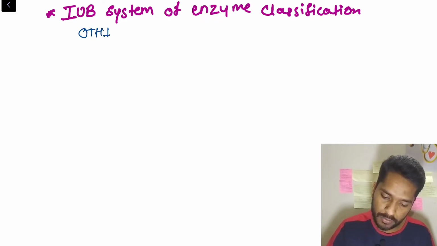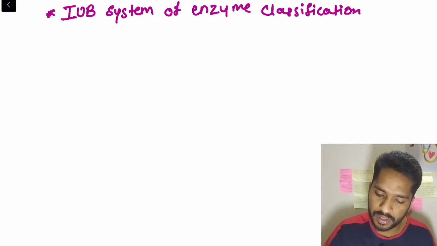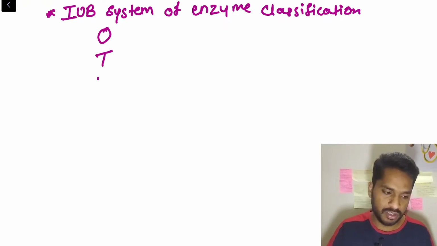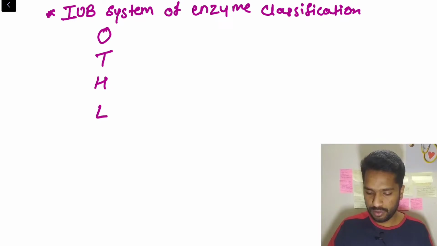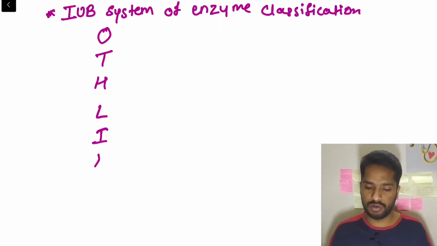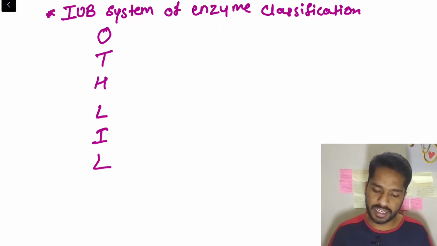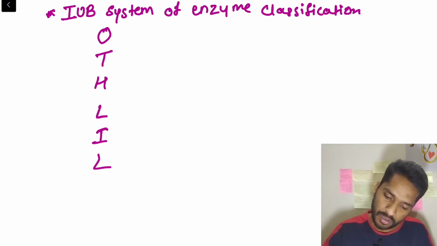But I'll tell you to not follow this mnemonic anytime, because the initials of this class of enzymes are not actually OT Hill, it is OTHLIL. So if you follow OT Hill, then it comes out wrong. So just remember that it is OTHLIL. There is a mnemonic, operation theater has lights in light, so you can follow that one, but never OT Hill. So going further, I'll write the classes this side first.